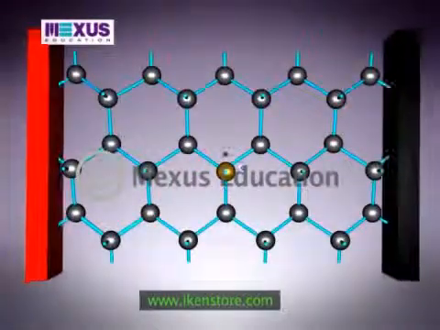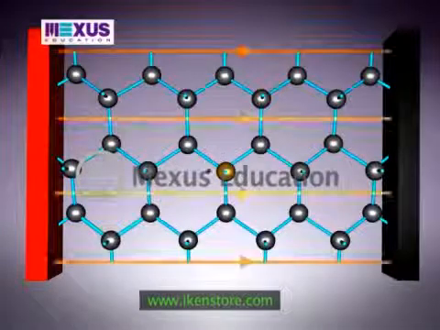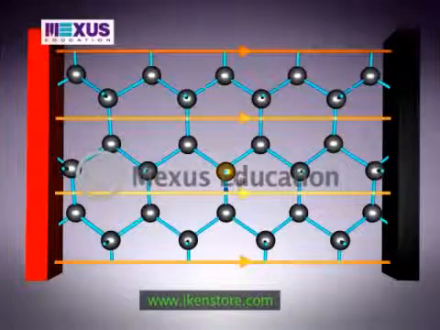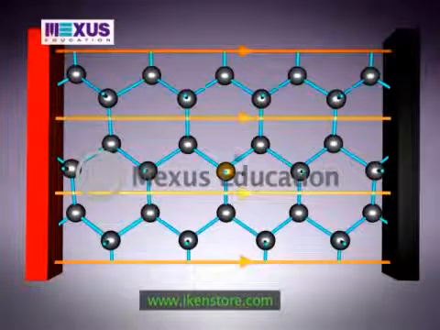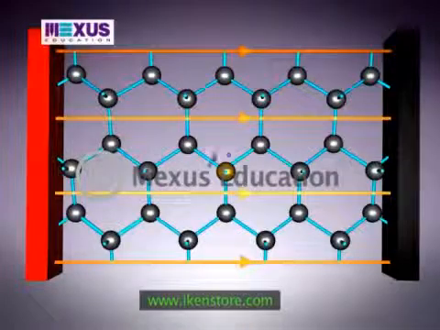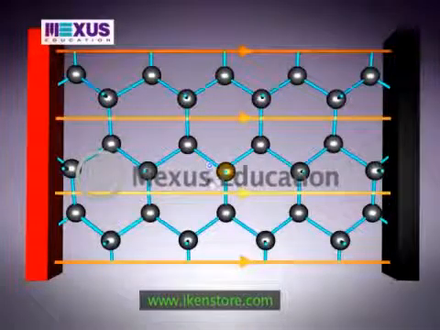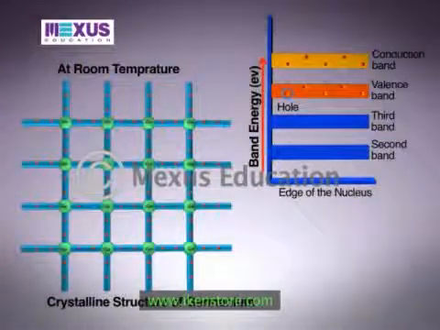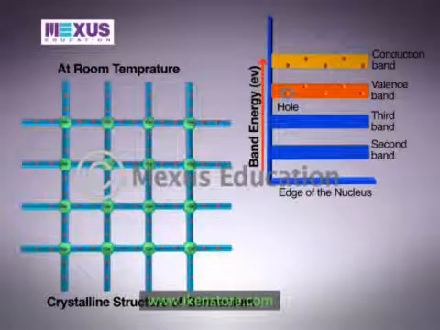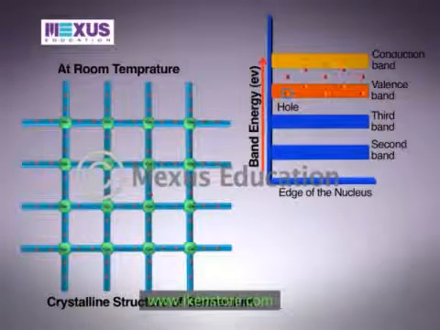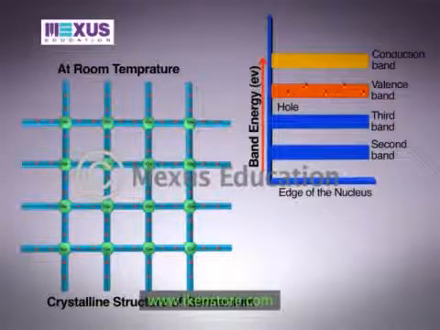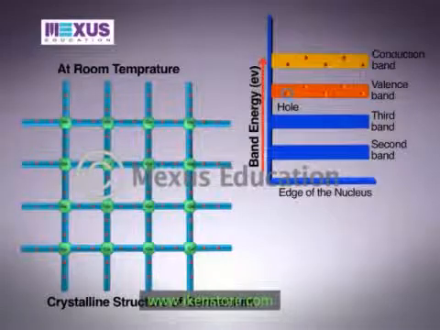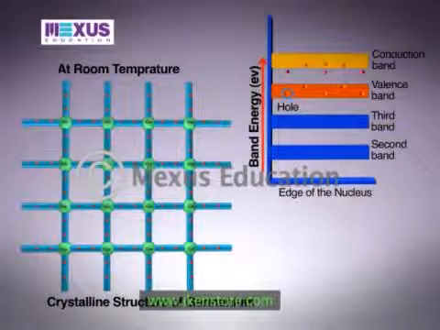Now, if a potential difference is applied across a semiconductor, current will flow through the external circuit. Electrons and holes flow in opposite directions in an electric field, though they contribute to the current in the same direction since they are oppositely charged. This type of semiconductor, where the conductivity is due to the movement of electrons and holes, is called the intrinsic semiconductor. Thus, equal numbers of electrons and holes are present in an intrinsic semiconductor.